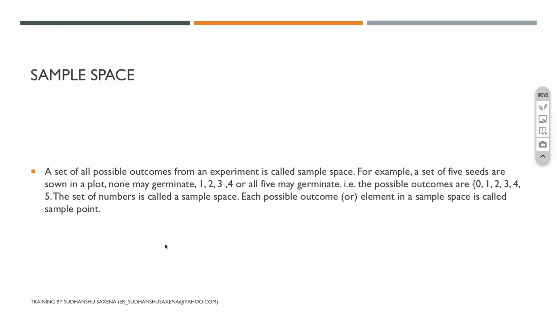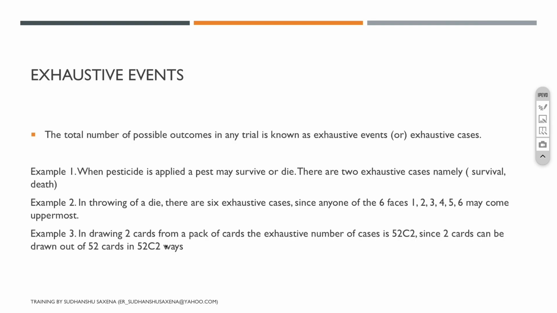All the values which are possible would be part of my sample space: $1, $2, $3, $4, and just keep on going till 1,000. So all the possible outcomes placed together is called the sample space.